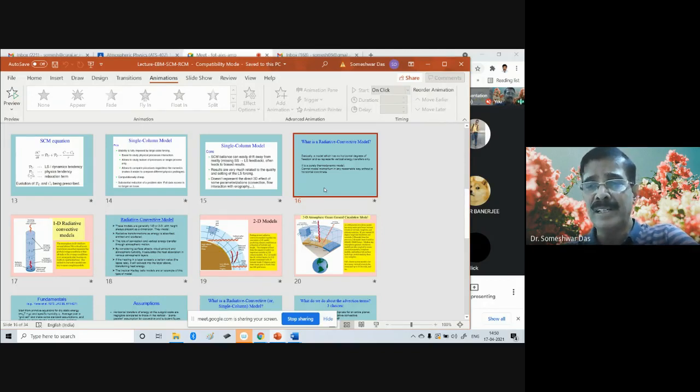So if we test the scheme in a full-fledged three-dimensional model, first of all, that becomes very expensive, as I said in the morning, because it takes a lot of time to run a GCM, right? And secondly, it takes a lot of time both computationally as well as clock time.